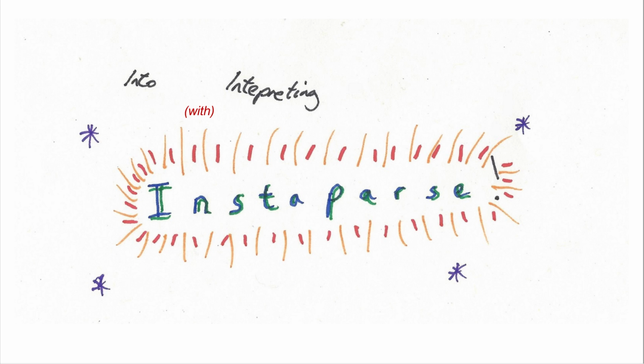So, yeah, I'm talking about Instaparse. It's a parsing library for Clojure, as you just heard. By the end of this talk, you should be able to create your own parser and your own interpreter for a very small language, a small toy language that you should all be able to create and just whet your appetite into something a little bit more interesting.